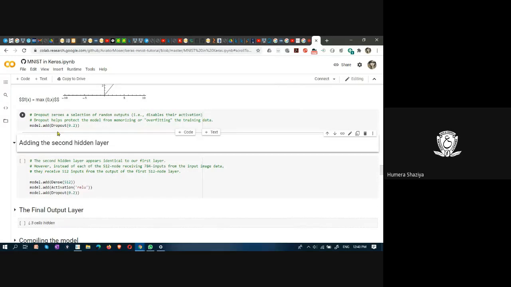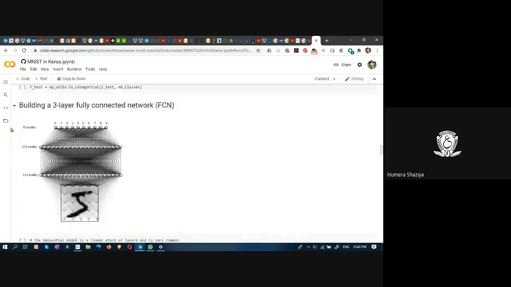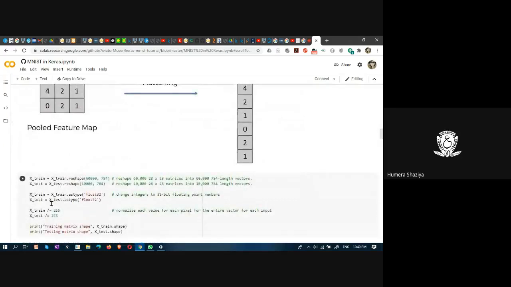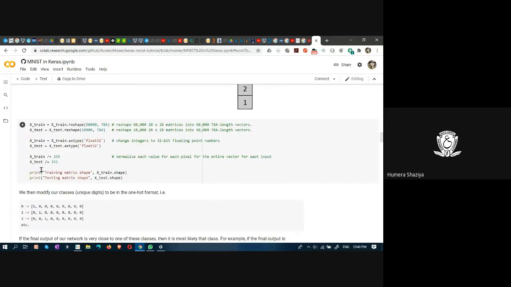Here you look, there is a dropout of 0.2, meaning 20%. Here also you see there is a dropout. Here this is normalization.